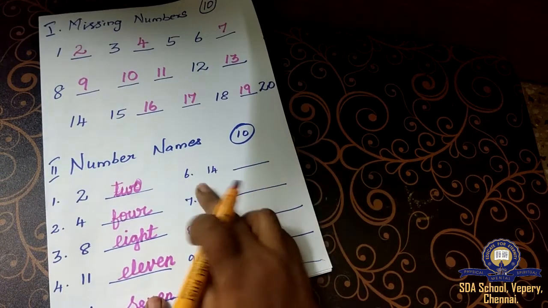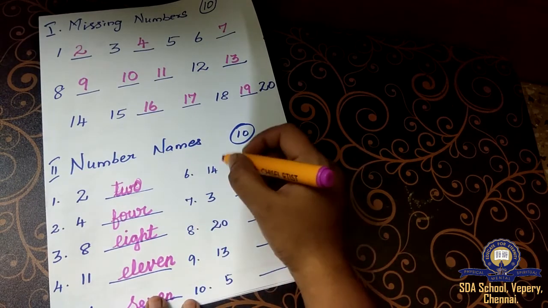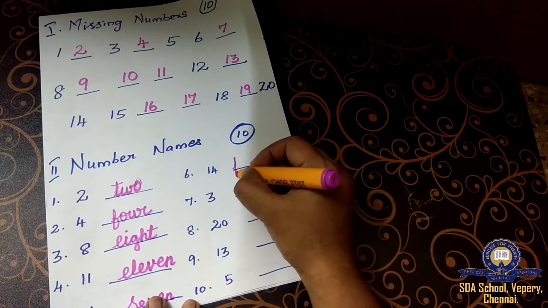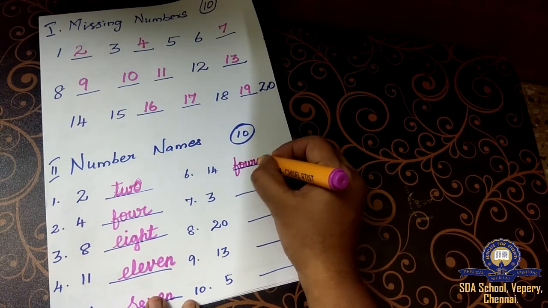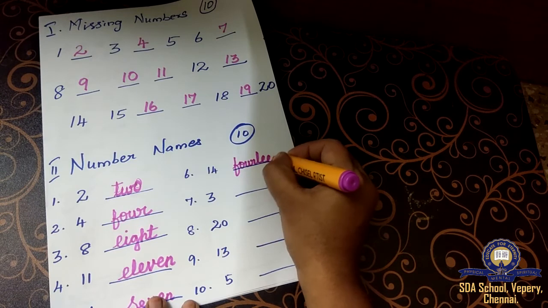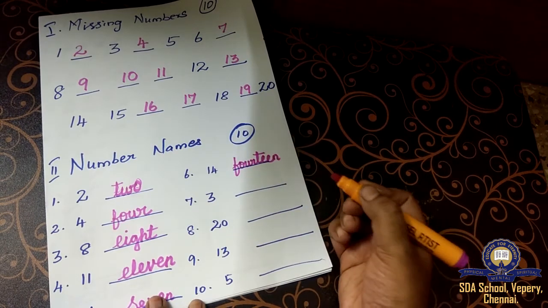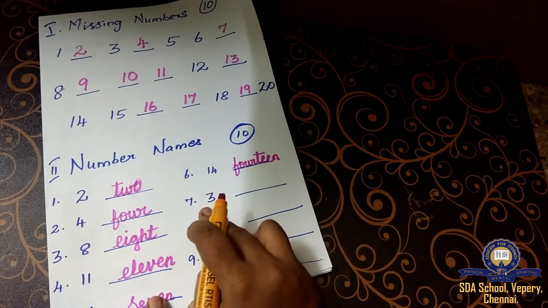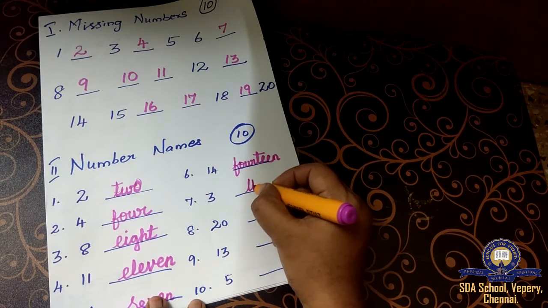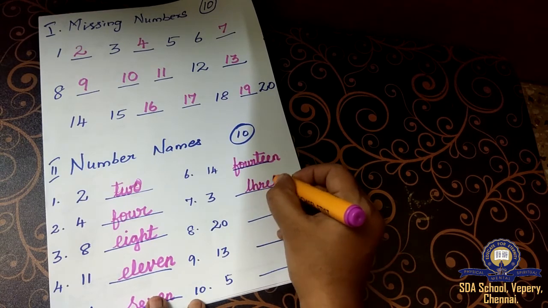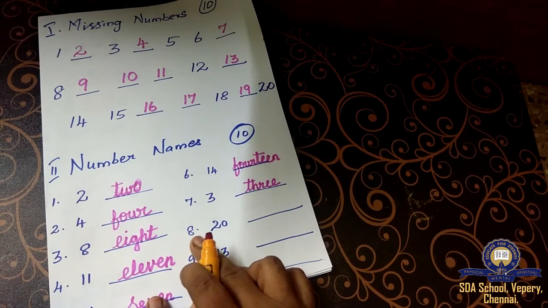Now see the sixth question. The sixth question, the number is what? 14. You have to write the spelling for 14. The spelling for 14 is what? F-O-U-R-T-E-E-N. 14. Next, the seventh question, the number is 3. So you have to write the spelling for 3. T-H-R-E-E. 3.